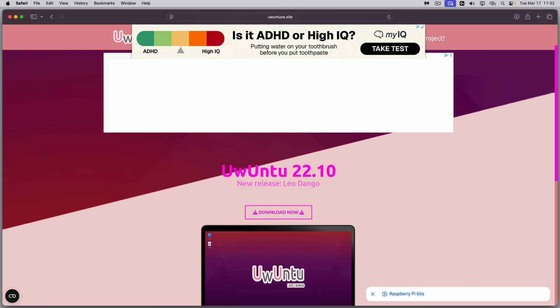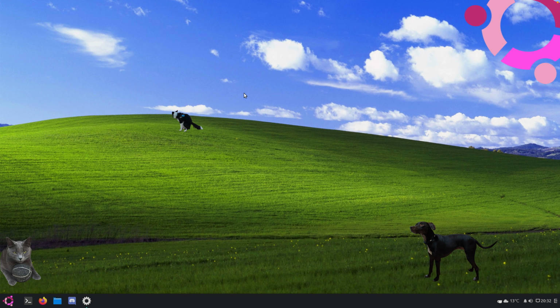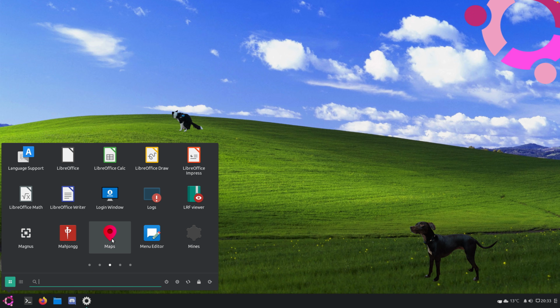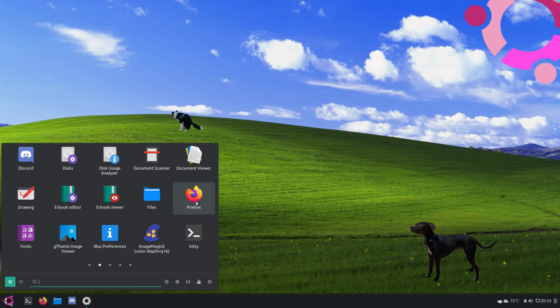No, you're just retarded. I just checked out their website and it doesn't really say anything. There's nothing really to this operating system. It's just that it's called Ubuntu and it has a few wallpapers. The only thing that's missing is Reddit. Yeah, you can just access that one from Firefox.